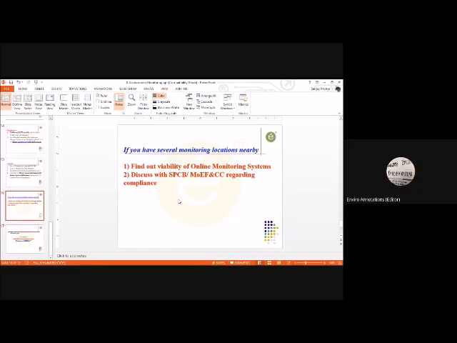So in that case, my suggestion is that if somebody has a huge amount of money, they can install one online monitoring system on their own. Otherwise, they can form a group and jointly put up one online monitoring system, which can take care of the entire compliances.